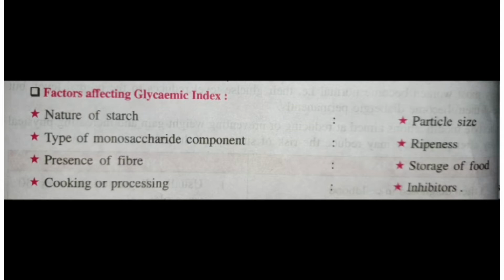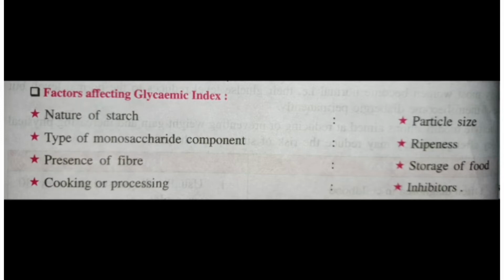The glycemic index is a quantitative assessment of foods based on postprandial blood glucose response, expressed as a percentage of the response of an equivalent carbohydrate portion of a reference food. The reference food is usually white bread, which has a glycemic index of about 100. Sometimes the raw glucose also.